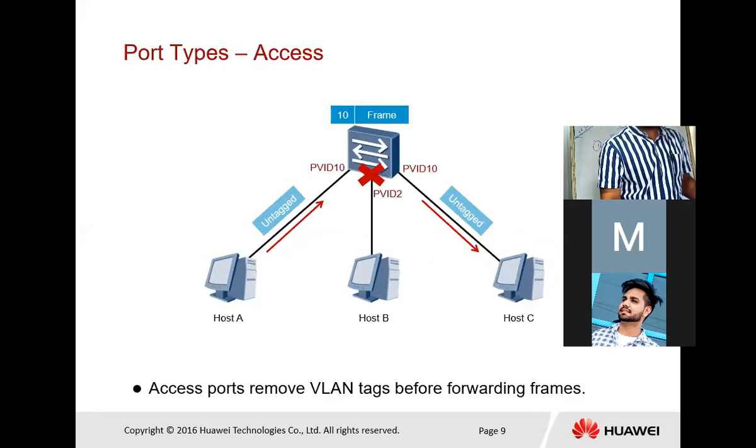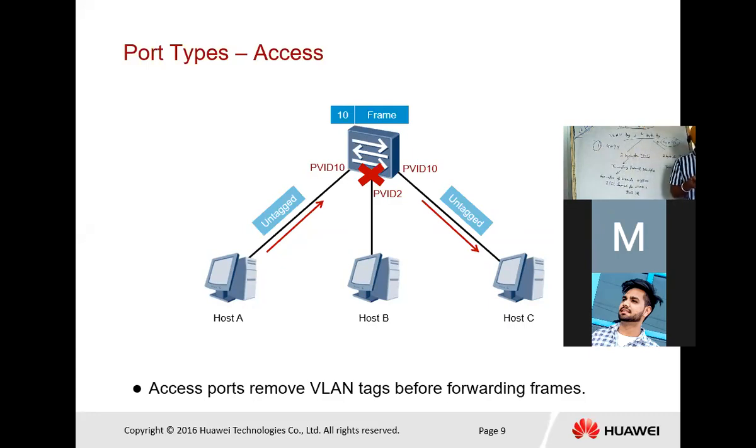Next we have port type access. In the given image, we have three access ports, A, B, and C. An access port removes the VLAN tag before forwarding the frame. The PVID of host A is 10, host B, for example, is 2, and host C is 10. So you must first assign the PVIDs.